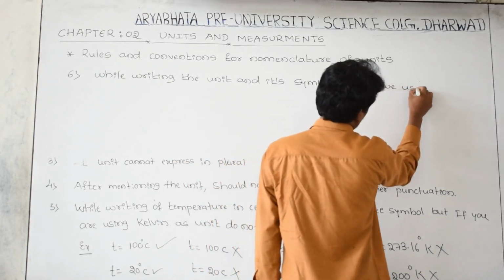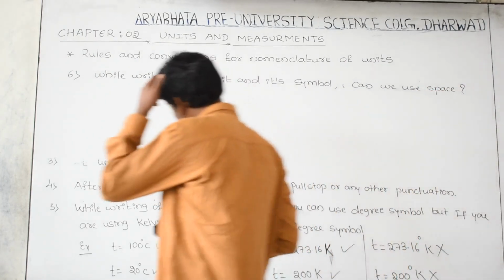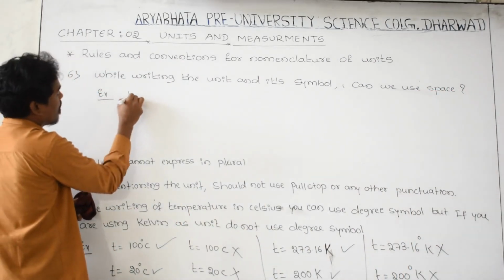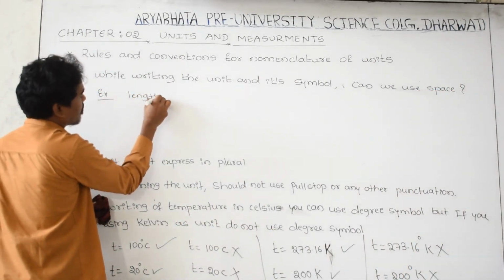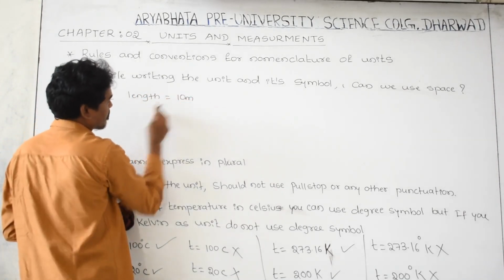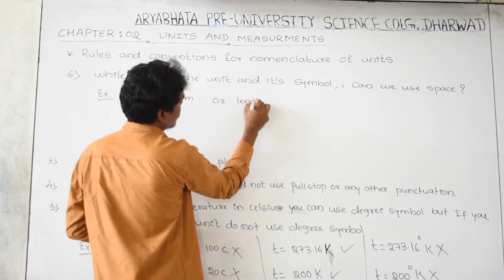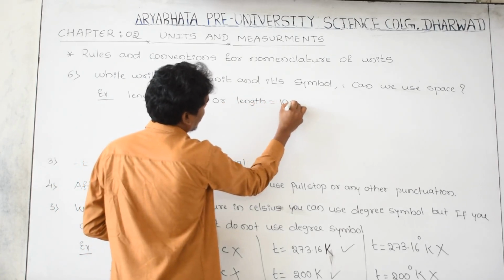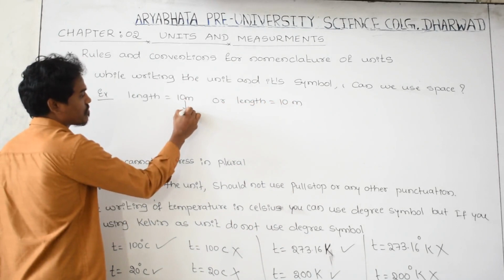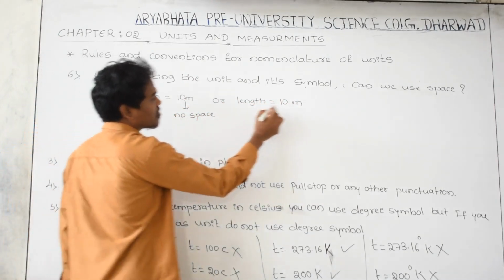Can we use space? Yes, this is the next doubt for us. For example, length is equal to 10meter, or length is equal to 10 meter. Which is wrong, which is right? Here there is no space, but here space is there.